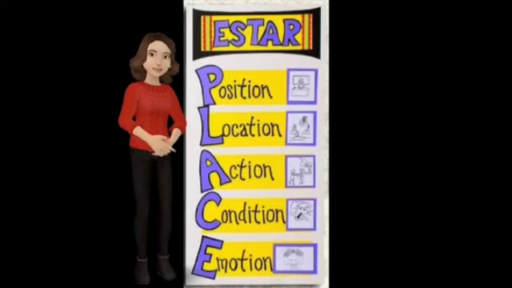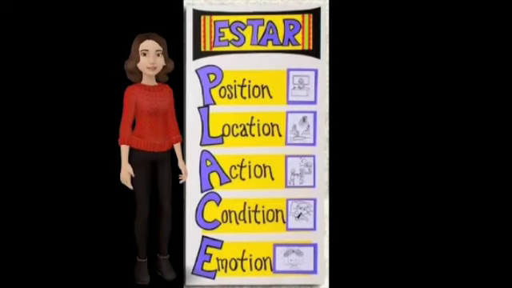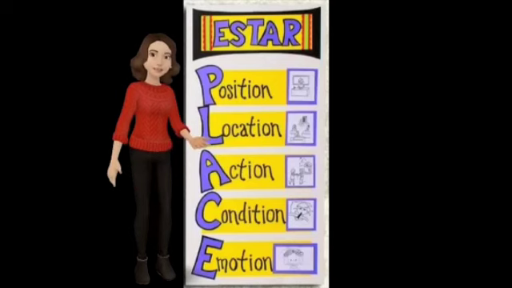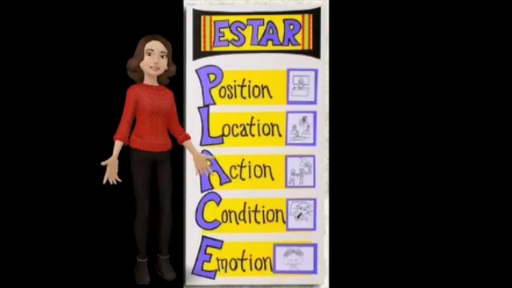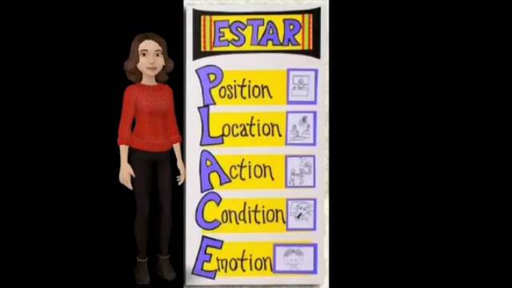One thing you're going to want to add to the end is for E, event location. And estar is used to describe position of something, like el lápiz está sobre la mesa. Location, ella está en la clase. Action, nosotros estamos bailando. Condition, él está enfermo. Or emotion, ella está muy feliz.